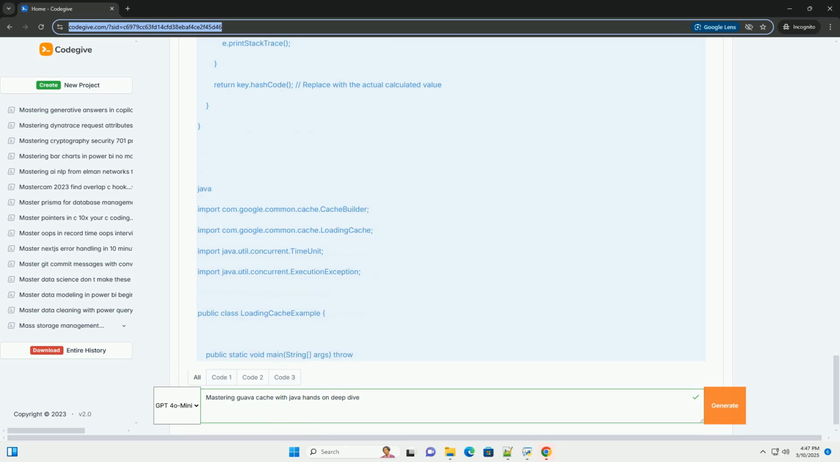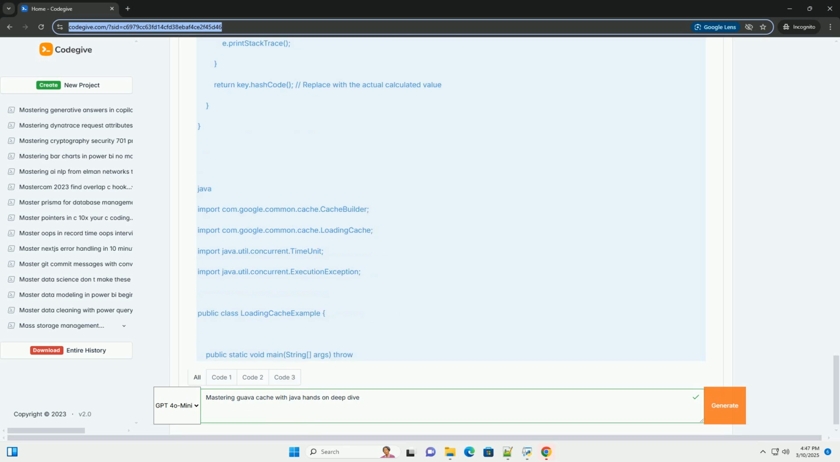Exception handling. It is essential to handle exceptions that occur during the loading process. Use a try-catch block in your LoadingCache build method, or use CacheLoader.InvalidCacheLoadException. Best practices. Use the right eviction policy. Choose an eviction policy that is appropriate for your application's needs. LRU, least recently used, is a good general-purpose policy, but other policies may be more suitable in specific scenarios.